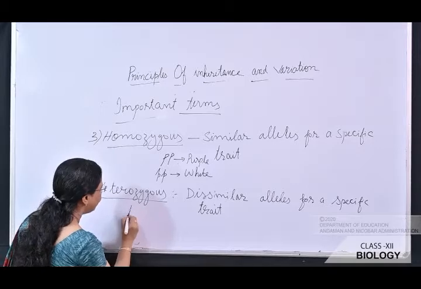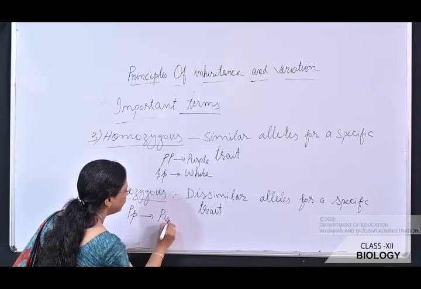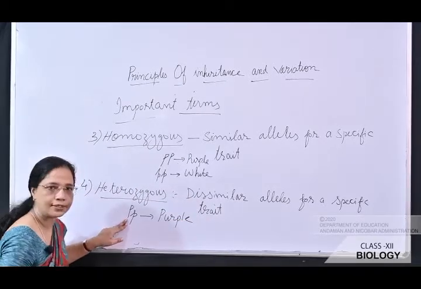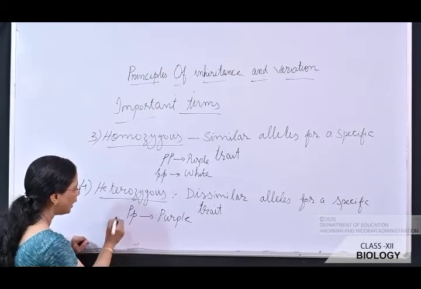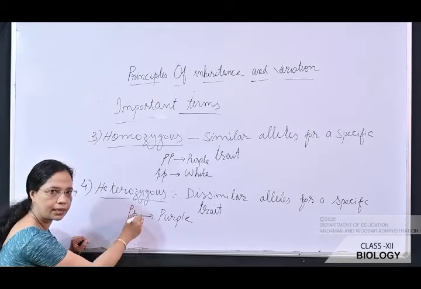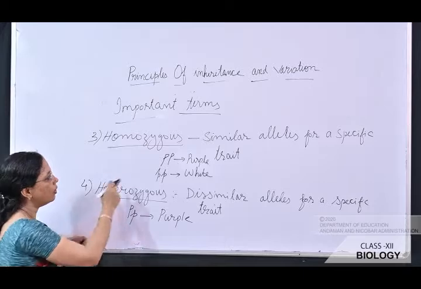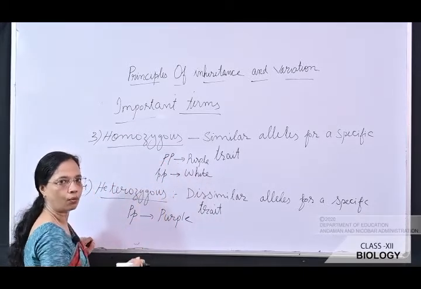Suppose capital P and small p for a purple color flower. One allele is capital P, but the other allele is small p. Here the alleles are dissimilar. So when a gene is carrying dissimilar types of allele, we call it heterozygous. When a gene is carrying similar types of allele, we call it homozygous.